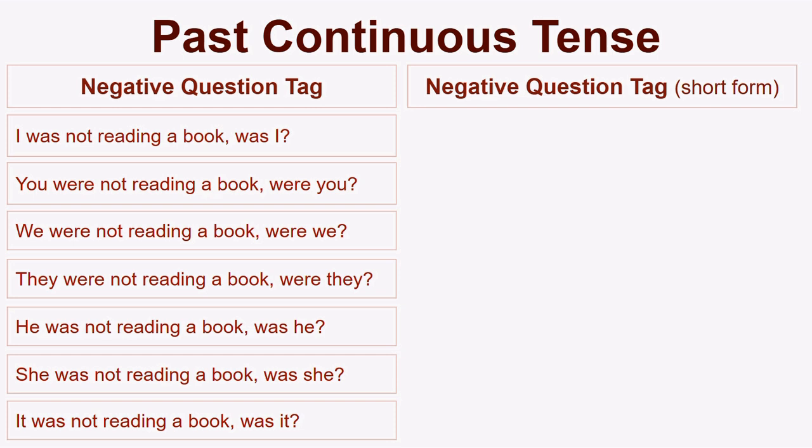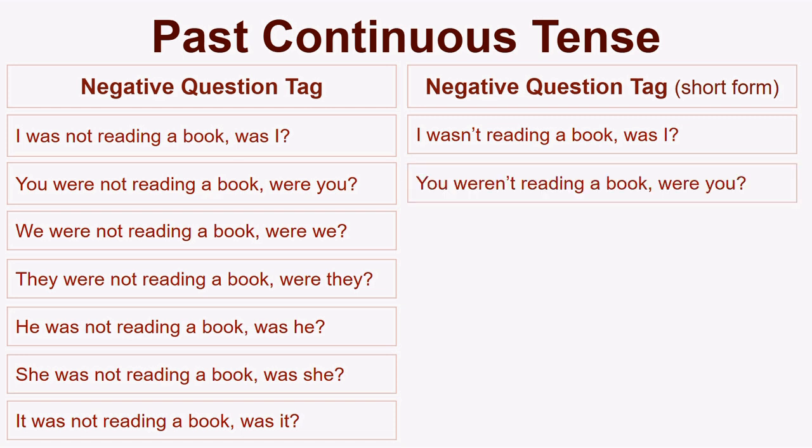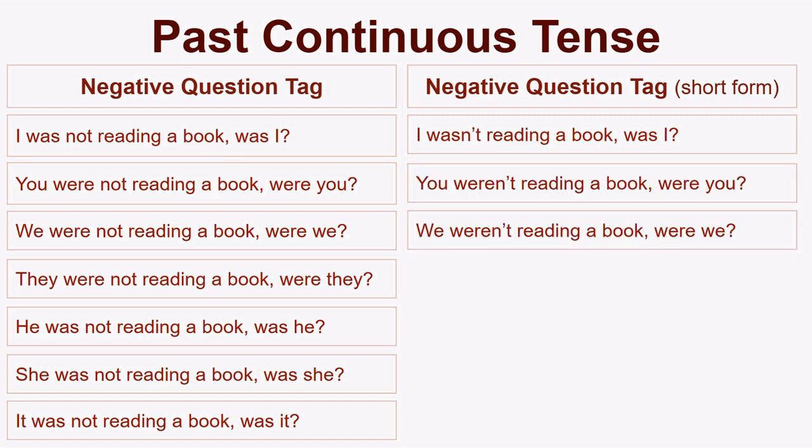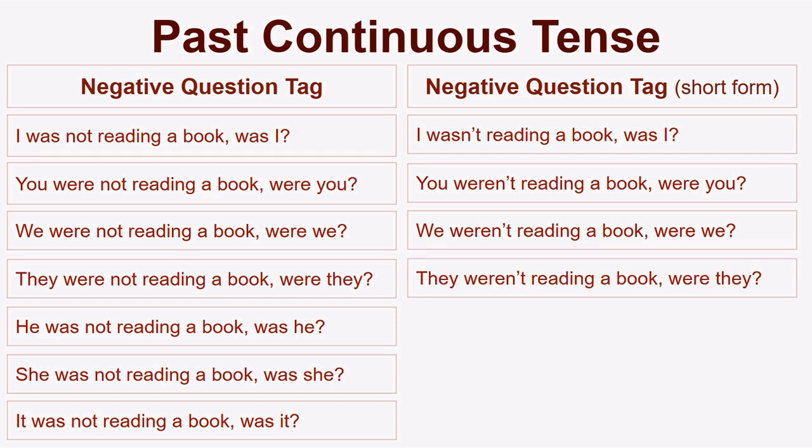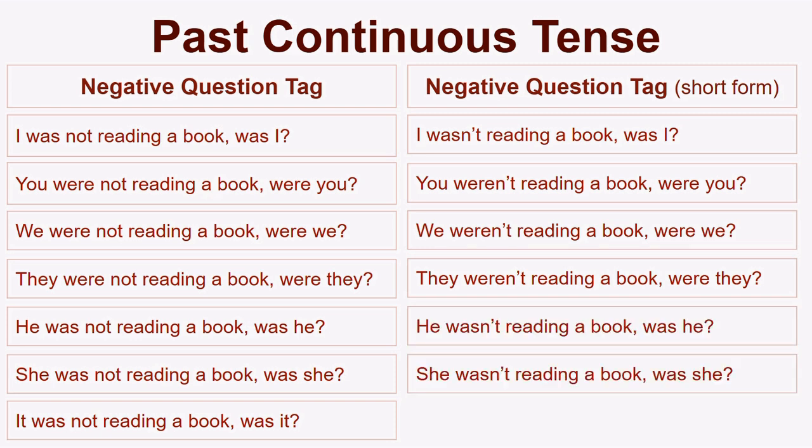Negative question tag. Short form. I wasn't reading a book, was I? You weren't reading a book, were you? We weren't reading a book, were we? They weren't reading a book, were they? He wasn't reading a book, was he? She wasn't reading a book, was she? It wasn't reading a book, was it?